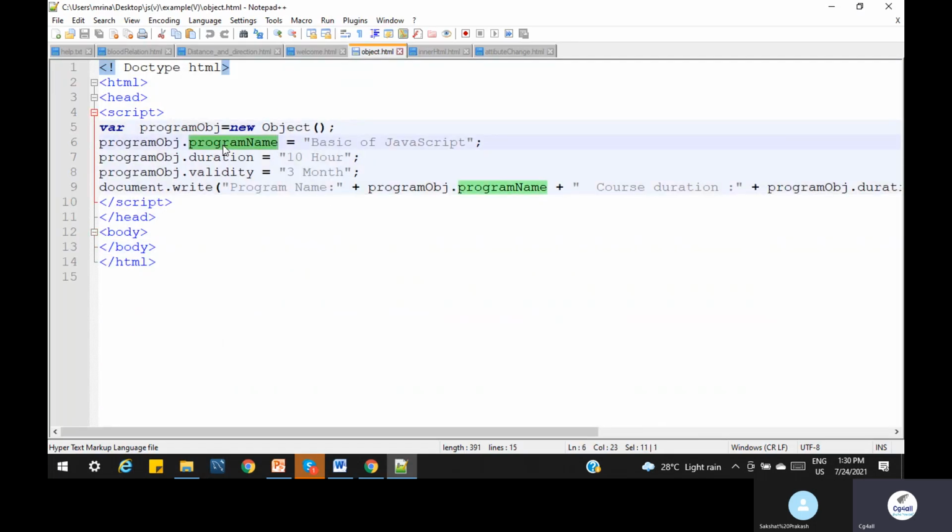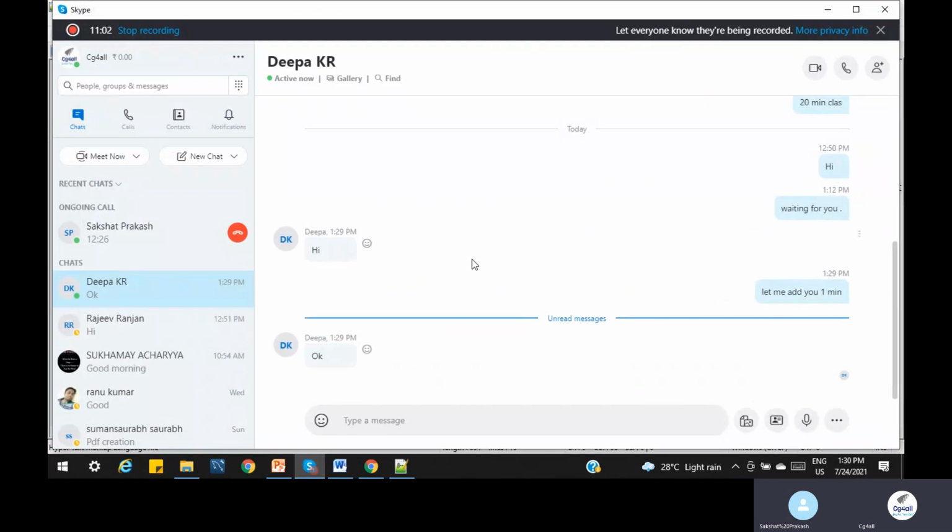Program name, duration, validity. When we write, we use this reference dot program name, so we can print the value dynamically. Clear? Yes.